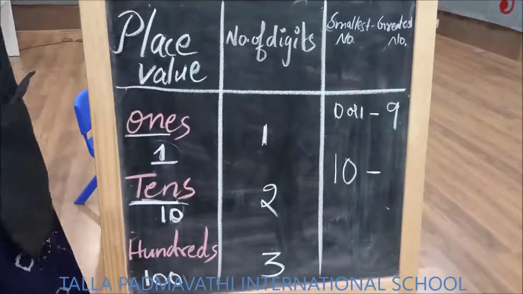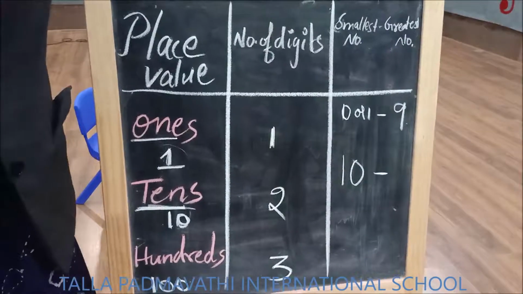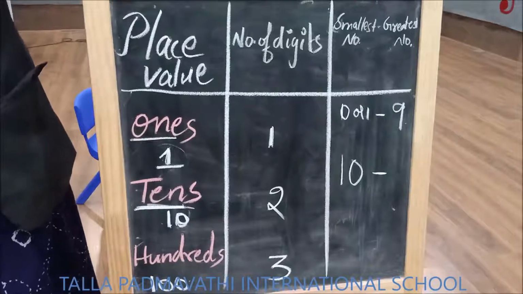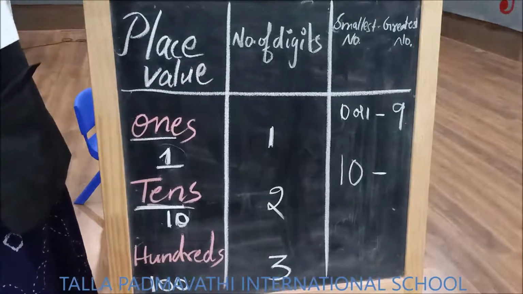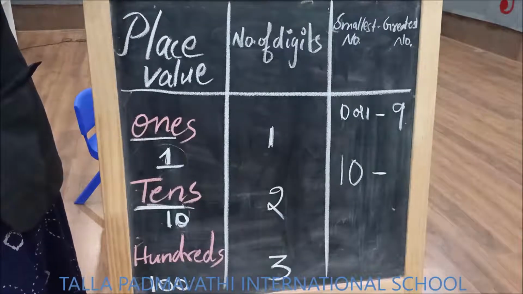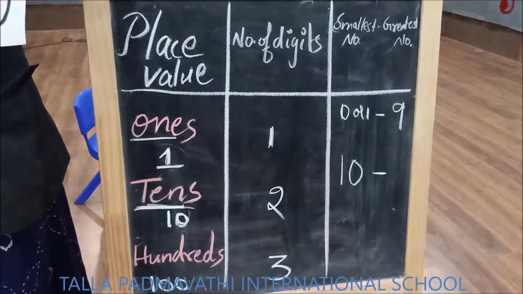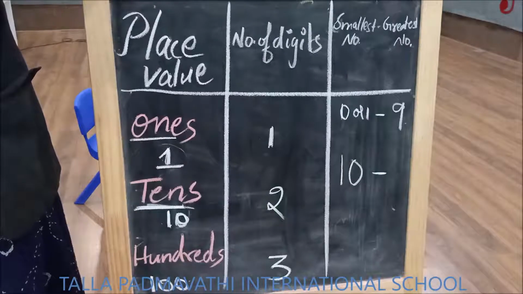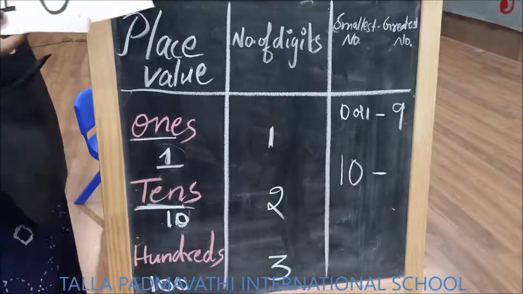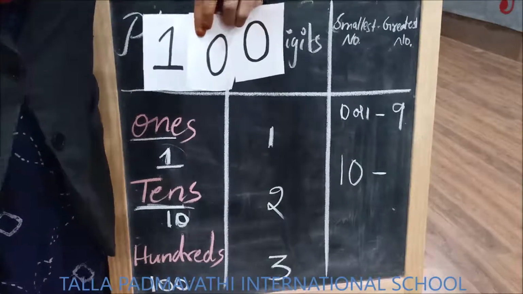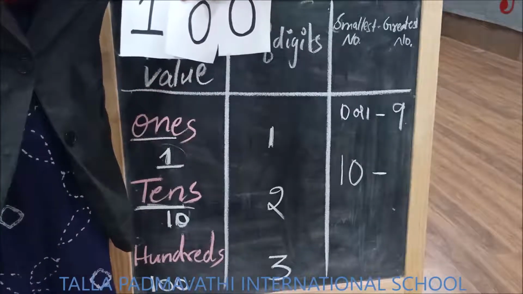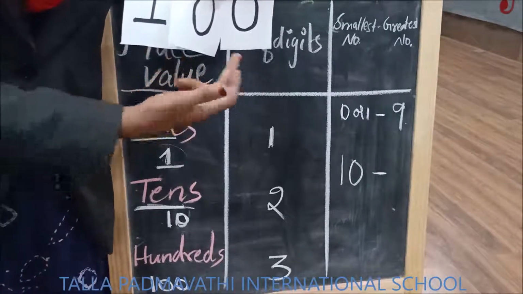98, 99, and after 99 what are we getting? 100. So children, tell me, 100 is how many digit number? 100 has how many digits in it? 1, 2, 3. So will it come in the highest 2-digit number?